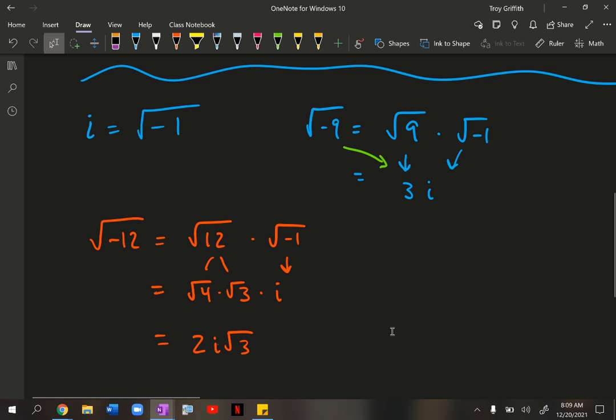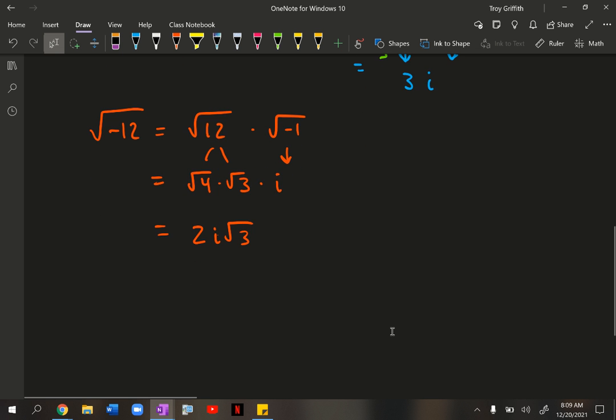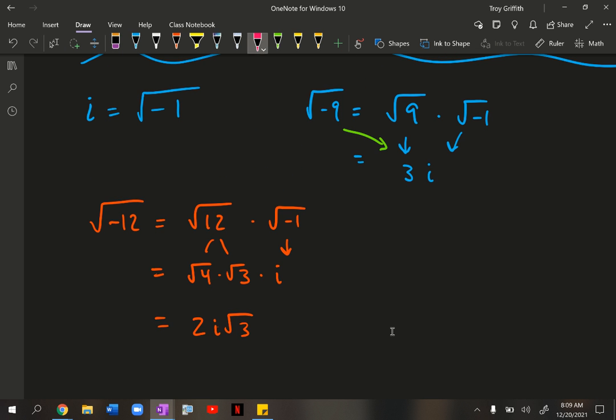So we can simplify square roots that have negative numbers underneath. The only thing that we have to remember is that we just have an i in our answer as we're simplifying it. And I guess one other thing I can mention is even if you had something like the square root of negative 7, even though the square root of 7 doesn't break down at all, you could still write this as i times the square root of 7, and that would be perfectly fine.